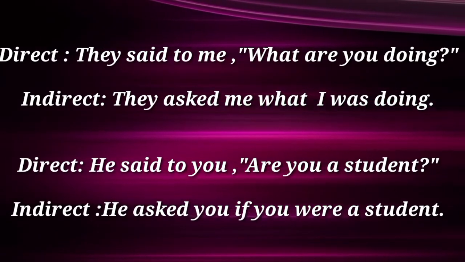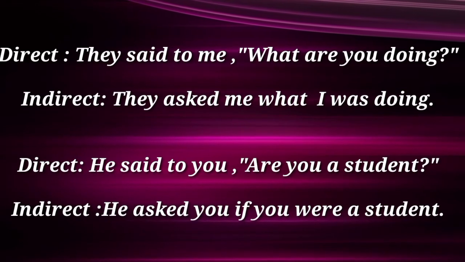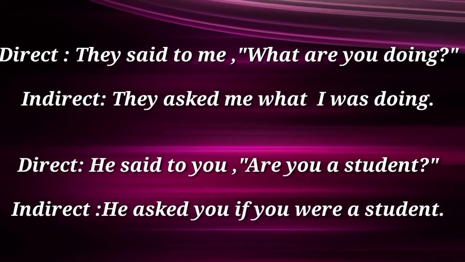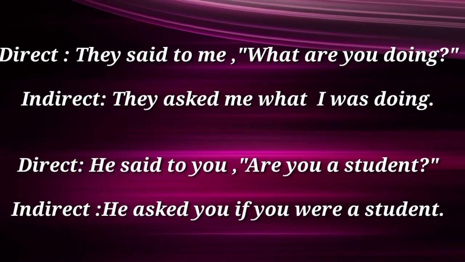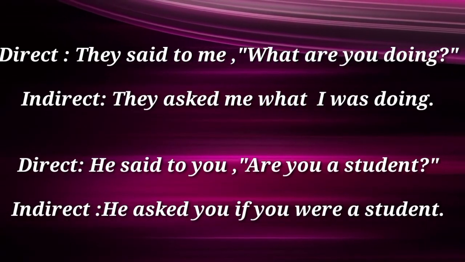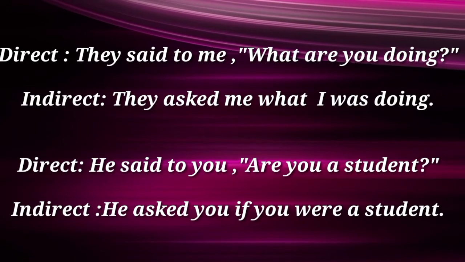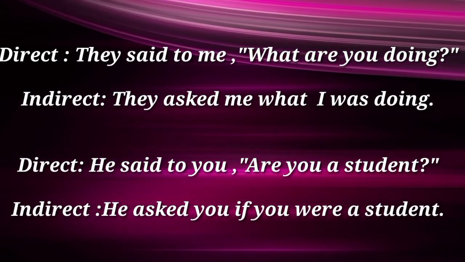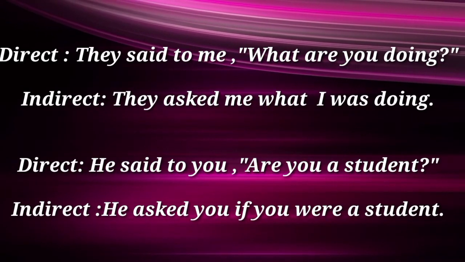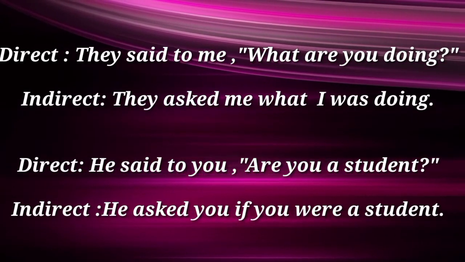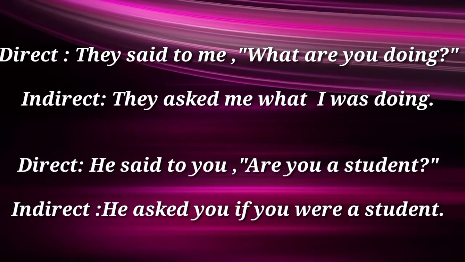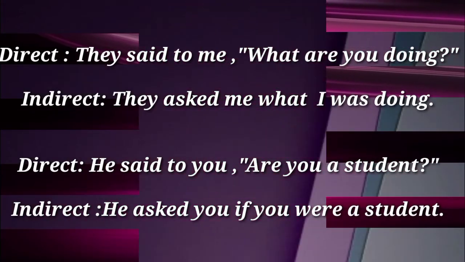Said changed into asked. What are you doing changed to what I was doing. The tenses and the question mark, all these things are changed when we change direct into indirect speech according to the rules. One more we will see. Direct, he said to you, are you a student? Indirect, he asked you if you were a student. So these are the changes.